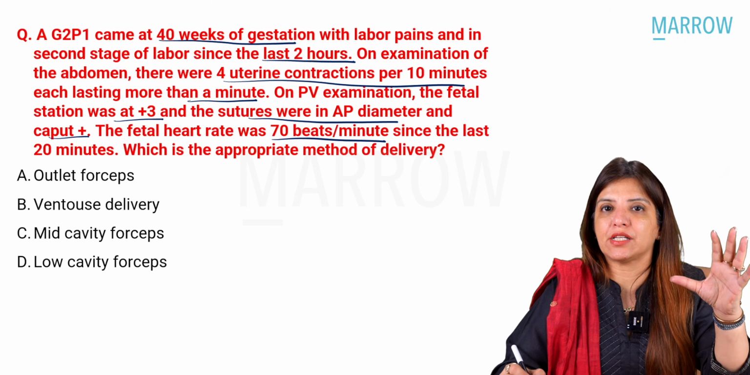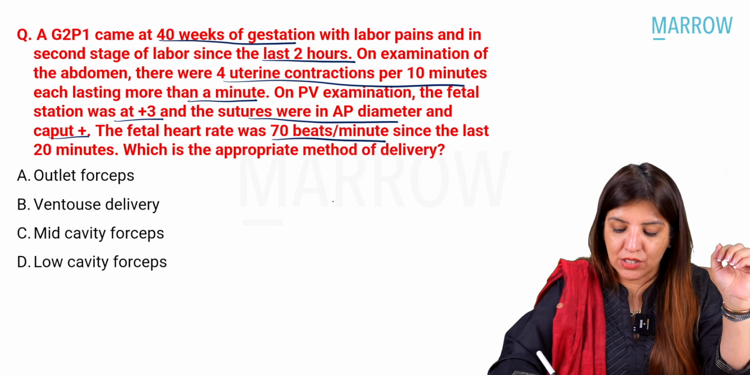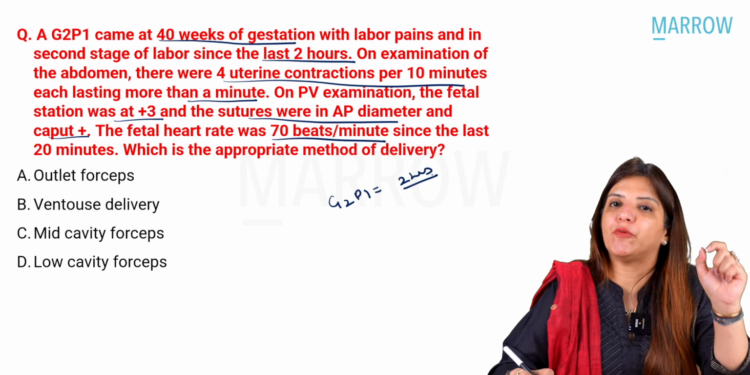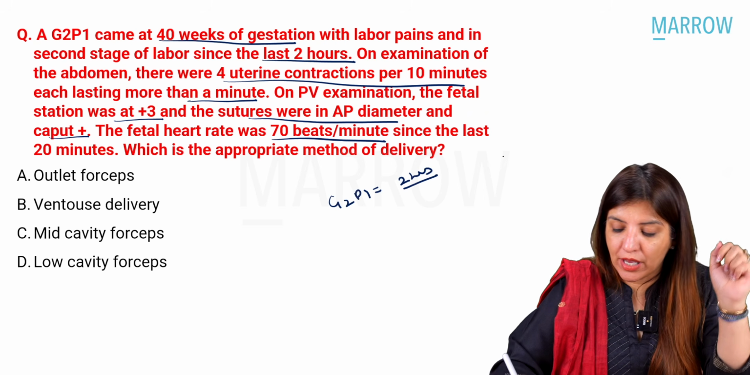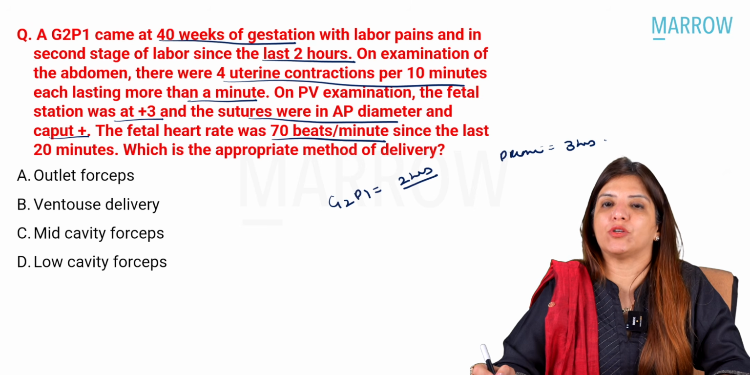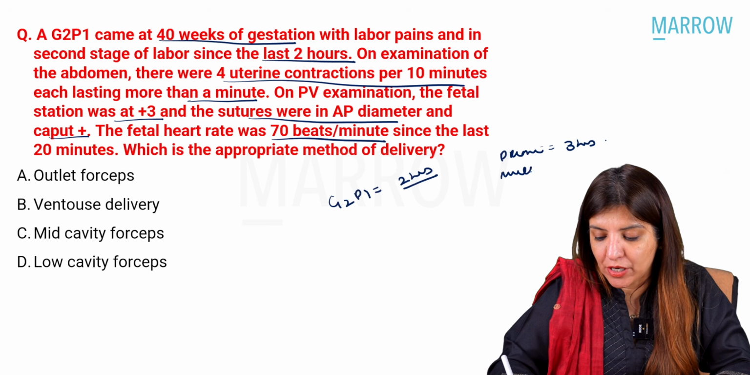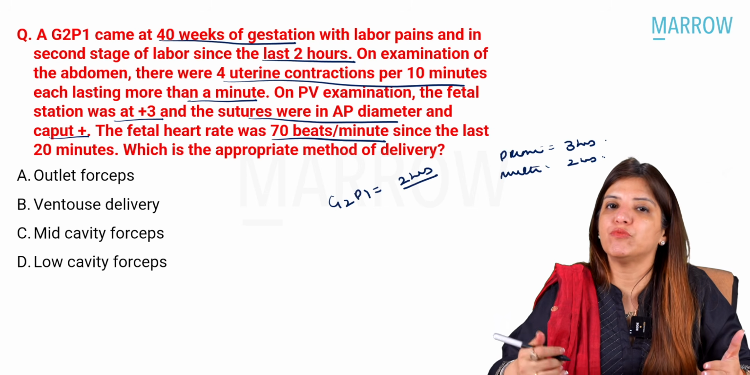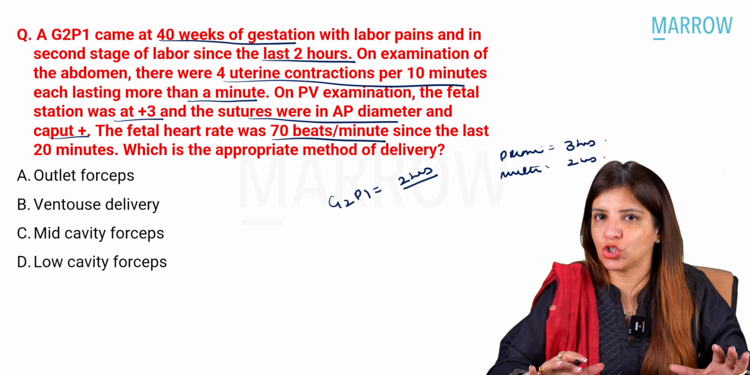Now, please understand that number one, this patient is a G2 patient, right? And she has been in second stage of labor for 2 hours, right? Now, please, in a primi patient, if she stays in second stage of labor for more than or equal to 3 hours, and in a multi patient, if she stays for more than or equal to 2 hours, then that becomes a case of prolonged second stage of labor.